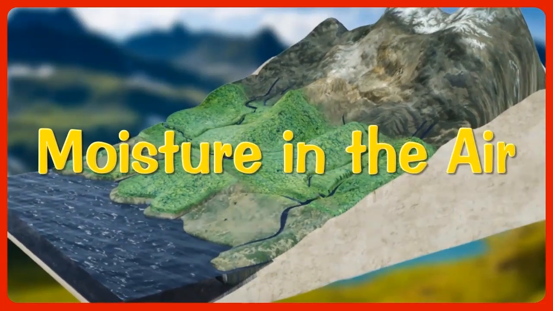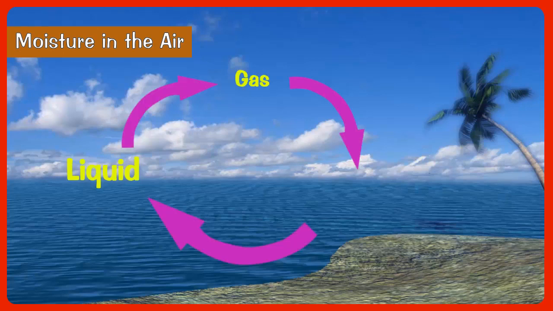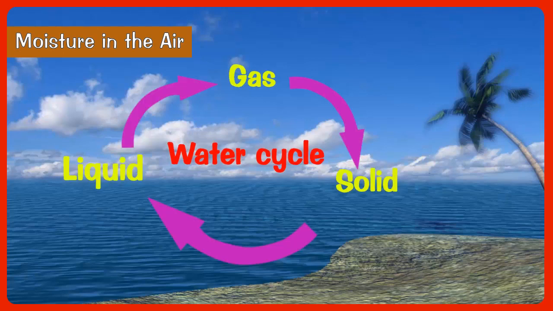Moisture in the air. The cycle from liquid to gas and from gas to solid or liquid is called the water cycle. It involves three processes of evaporation, condensation, and precipitation. Let us study these processes involved in the water cycle.